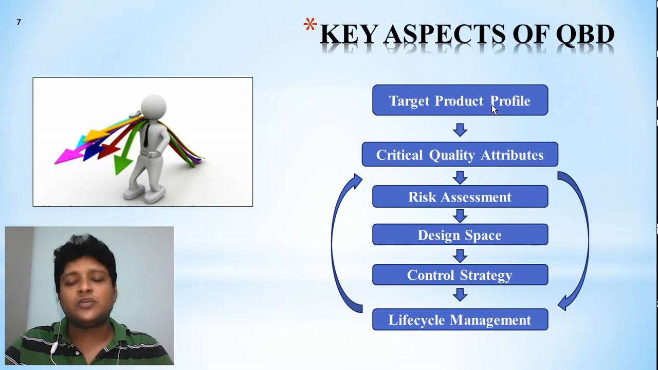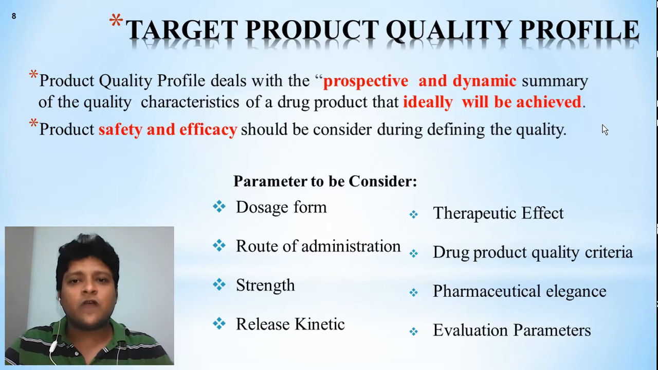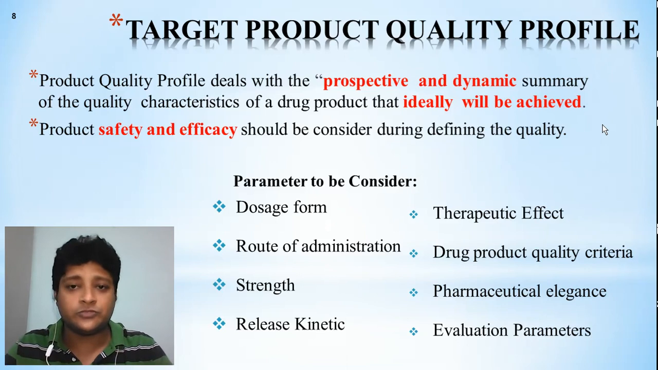So now we'll see one by one how we are going to target it. These are called the key aspects. We'll see the different key aspects of quality by design. So first, target the product quality profile. So what is this quality profile? First we have to see.